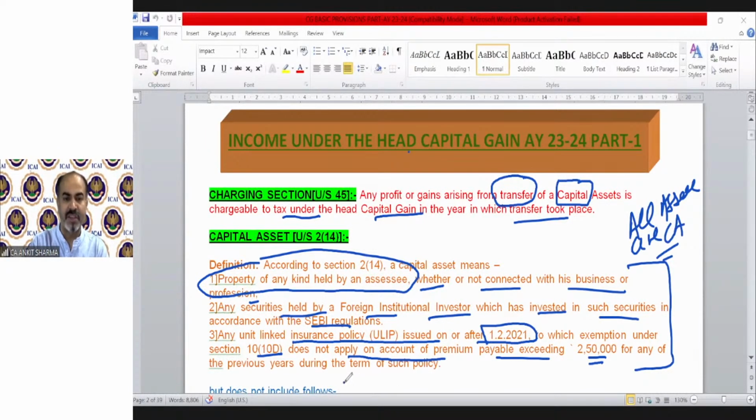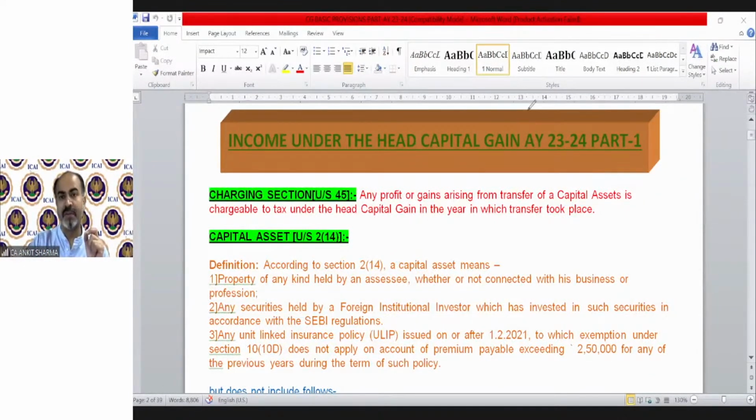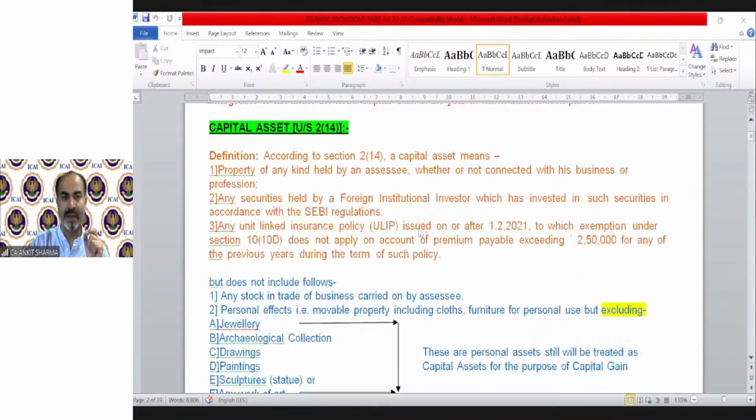We have the exceptions, which we are going to discuss after this. So technically, all assets, whether used for business or not, are your assets. Any securities held by FIIs as per SEBI guidelines are also capital assets. And any ULIP plan which is not exempted under section 10(10D) is also going to be treated as a capital asset. Now, what is not a capital asset? That is much more important. So we will now see what is not a capital asset.